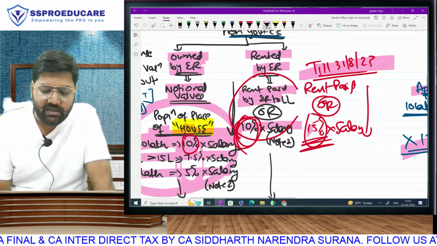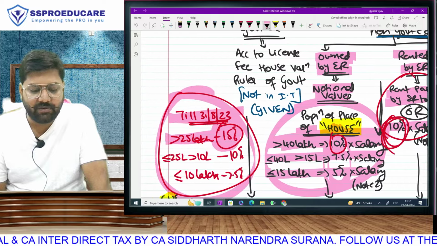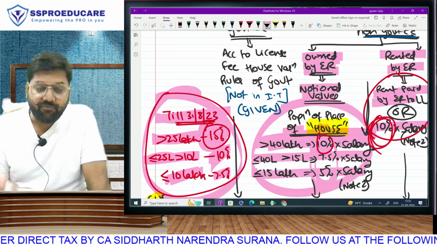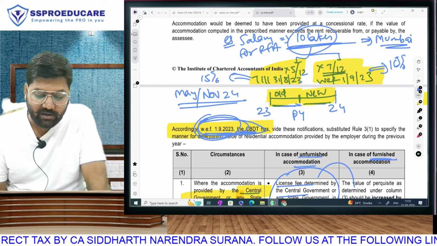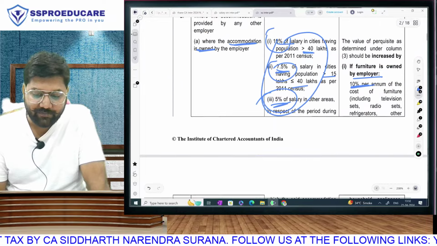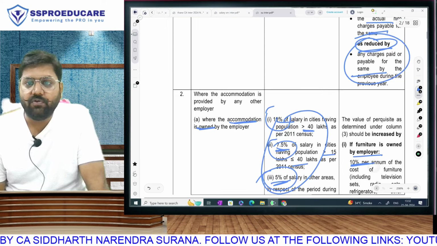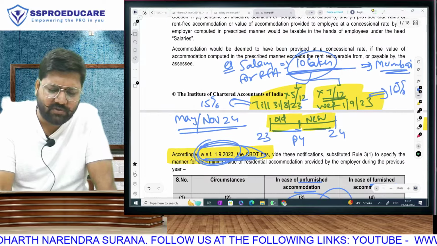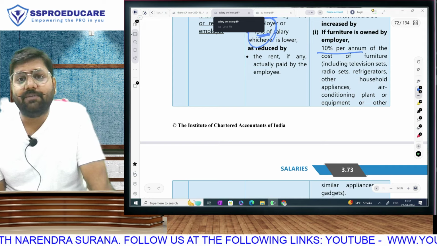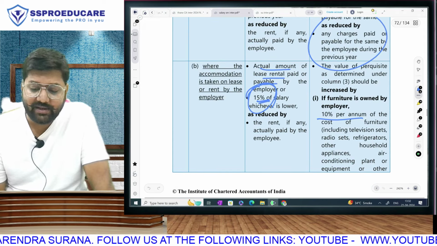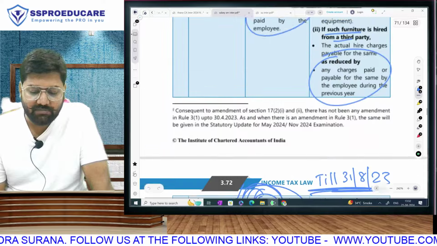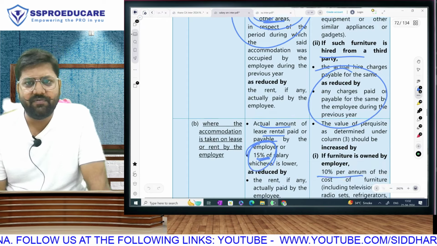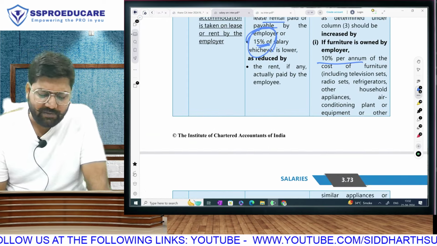Under rented houses, it is just this much change, 10% will change to 15%. Under owned houses, the population data as well as the percentages have changed. The new data you will get in the statutory update, page number 2 itself, because the new one you will not need. The new one we have studied in class, so you know it only. The old calculation that is applicable till 31st of August, that you will get in ICAI study material on page number 72, that is your population data, and 15, 10, 7.5, and for the rented houses maximum 15% of salary,